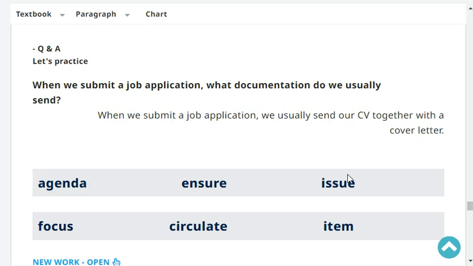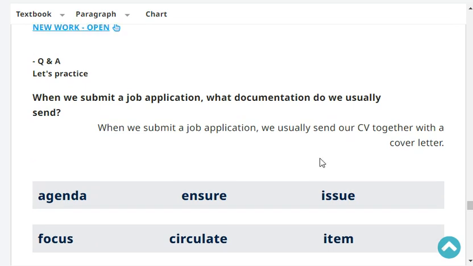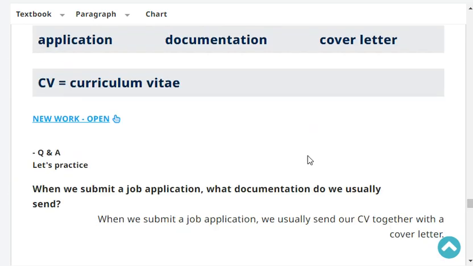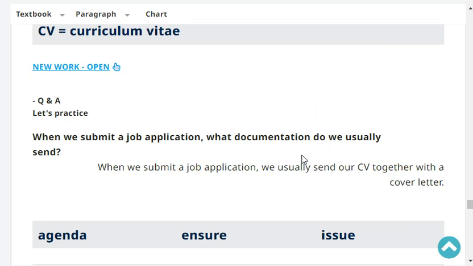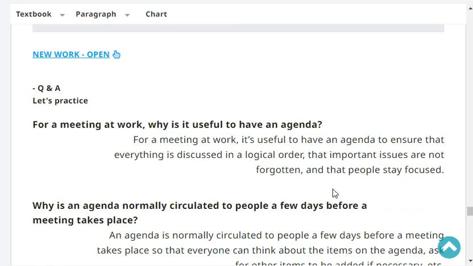When we submit a job application, what documentation do we normally send? When we submit a job application, we usually send our CV together with a cover letter. Very good.